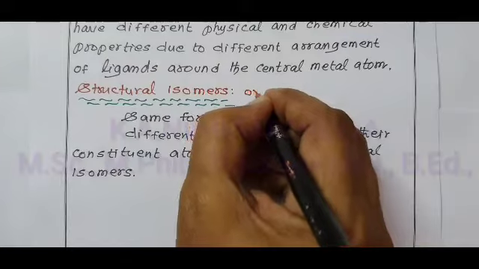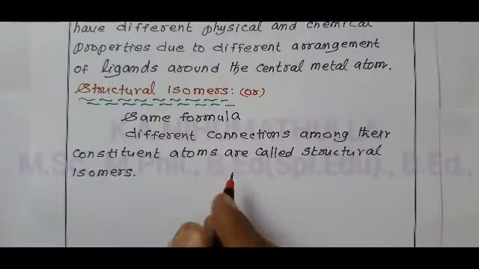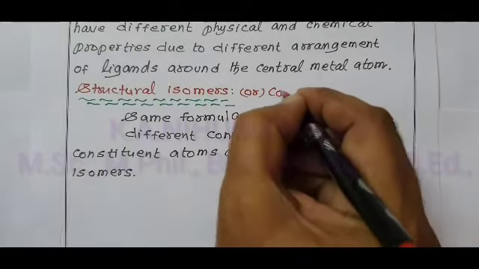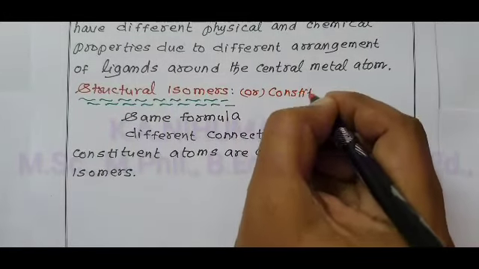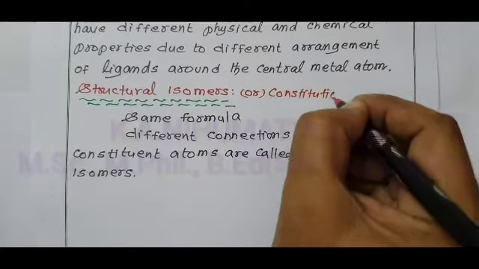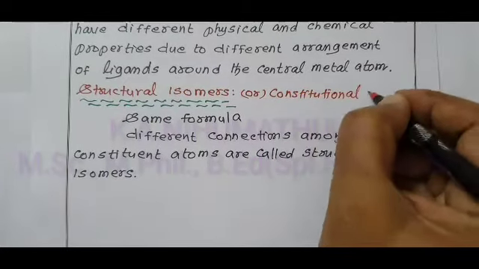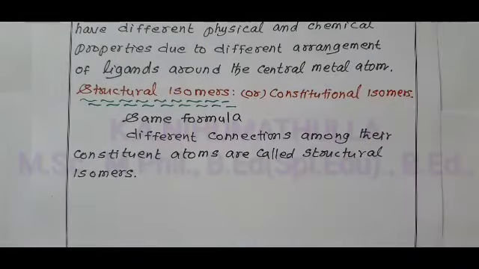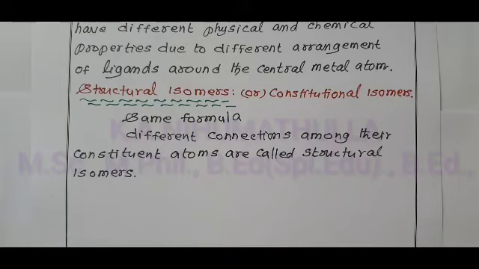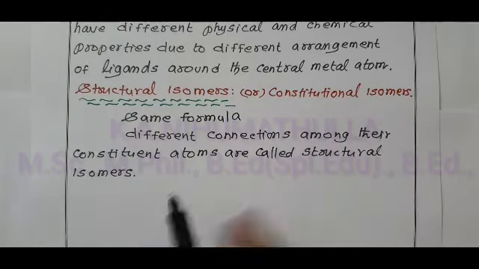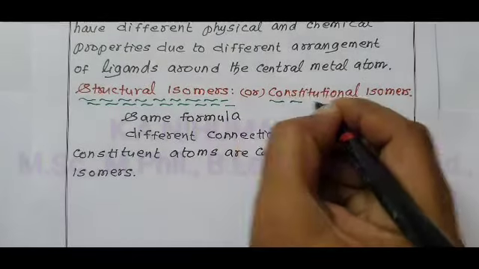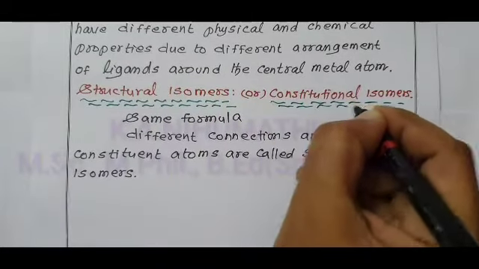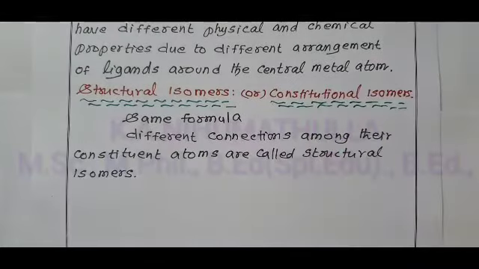Structural isomers are also called constitutional isomers. There are two headings for one definition, therefore in questions, either heading may be asked.